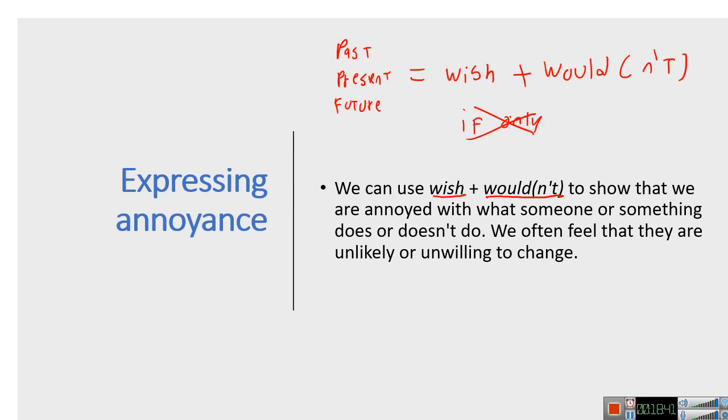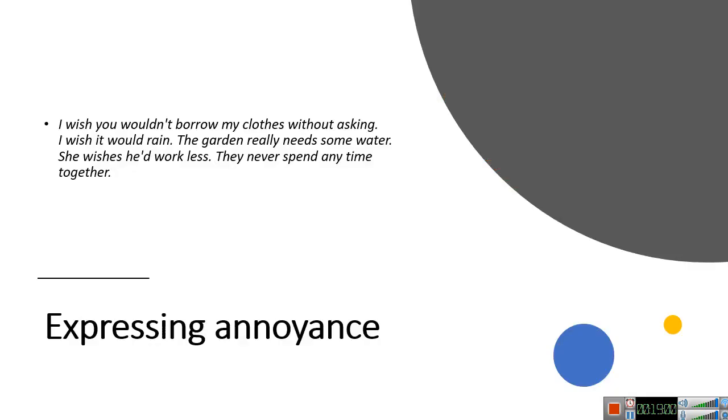So that's another clue. If we're talking about the past, we use wish and if only. If we're talking about the present, we use wish and if only. But this is the only exception. Expressing annoyance, we can only use wish. All right, so let's look at some examples.